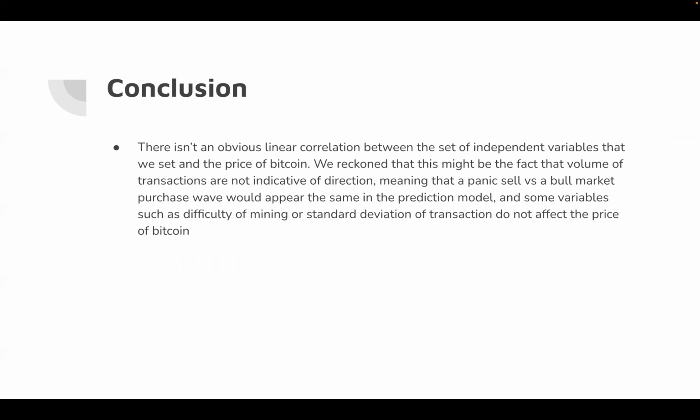One of the reasons might be that the volume of transactions does not indicate direction. We don't know which part is selling and which is buying, so we can't really determine which way the price will go, whether down or up. Also, some variables such as the difficulty of mining or the standard deviation of transactions may not affect the price of Bitcoin.